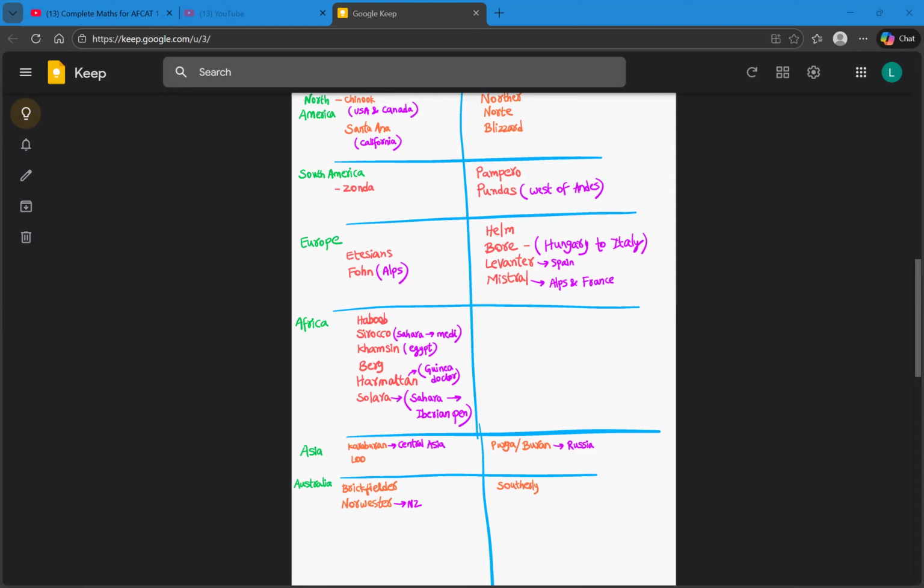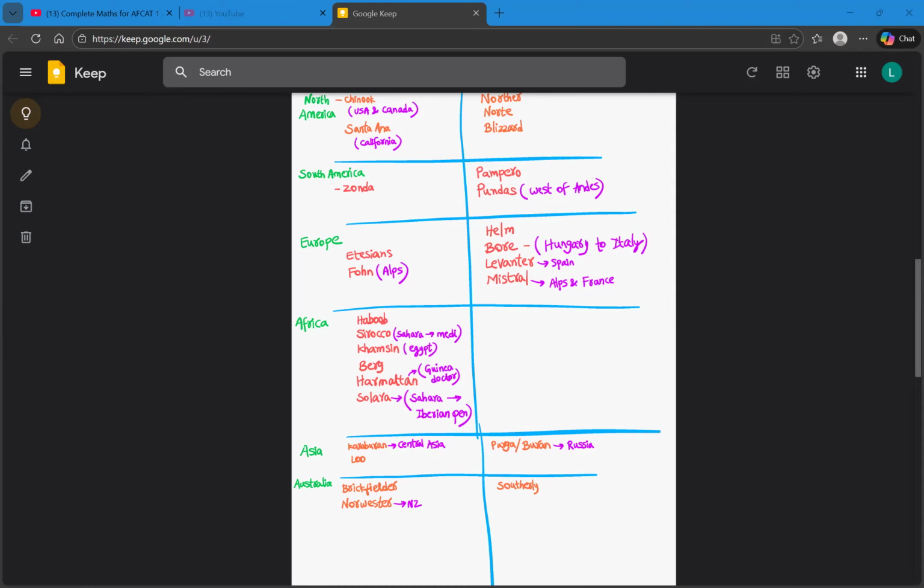Now in Europe, the warm winds are Etesians and Fawn. Fawn is a warm wind which is prevalent over the Alps mountains. Whereas the cold winds are Hel, and the next one is Bor, which travels from Hungary to Italy, northern Italy specifically.